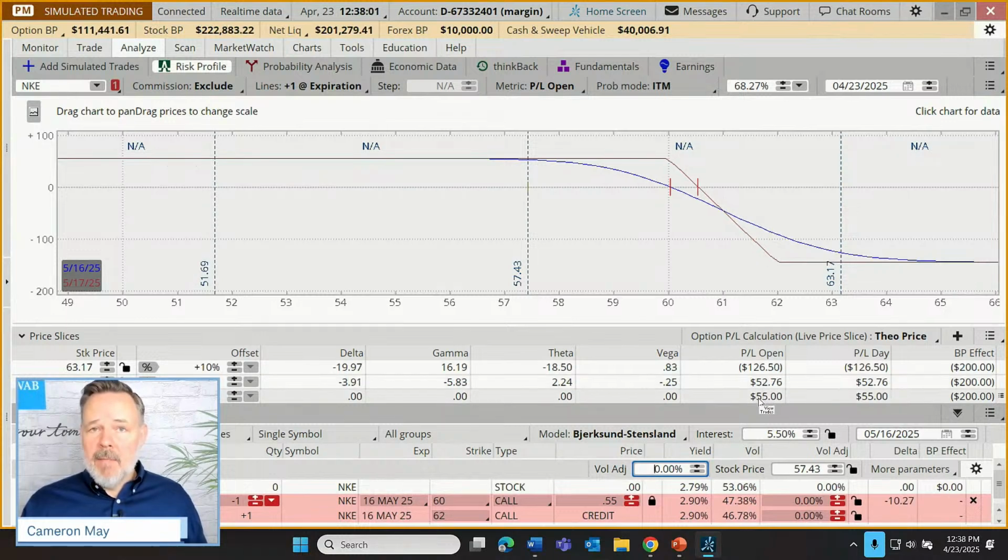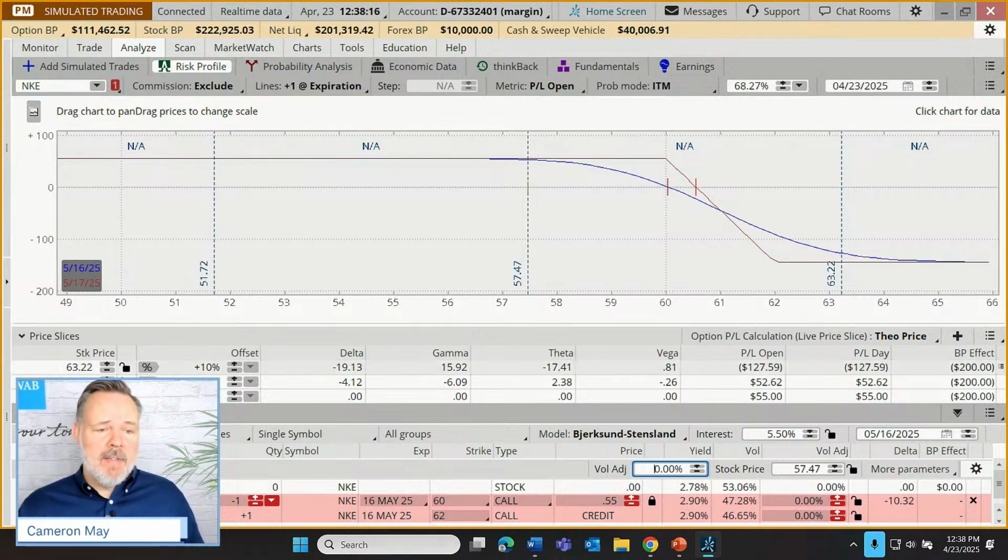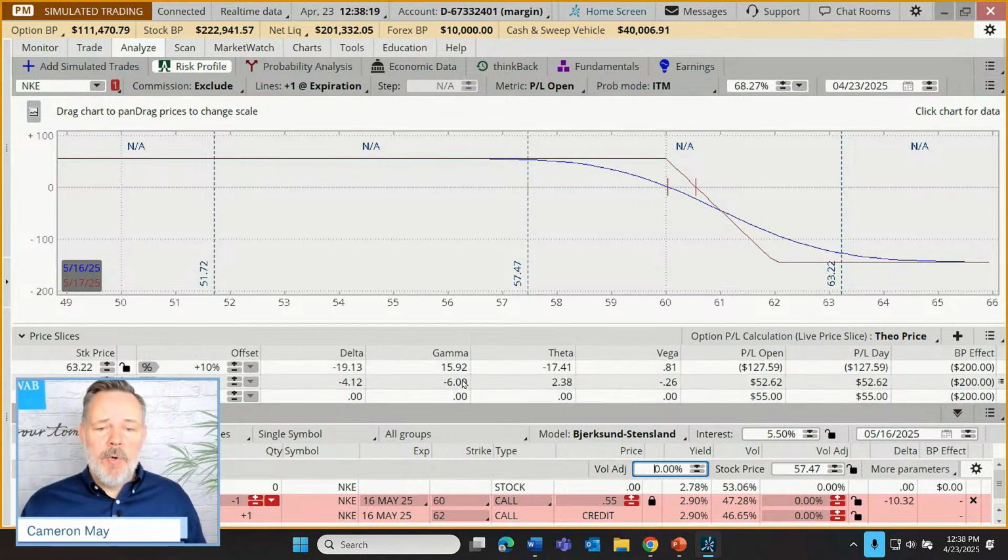At the same time, it's calculating, well, what if we were getting the passage of time and we went up 10%? Or, oops, what if we got the passage of time, but we also dropped 10%? So that's what these other slice rows are telling us.